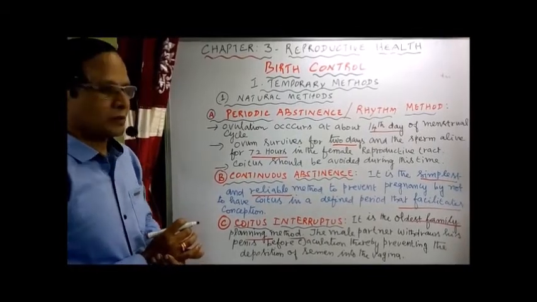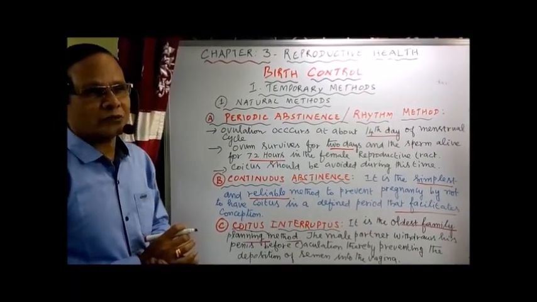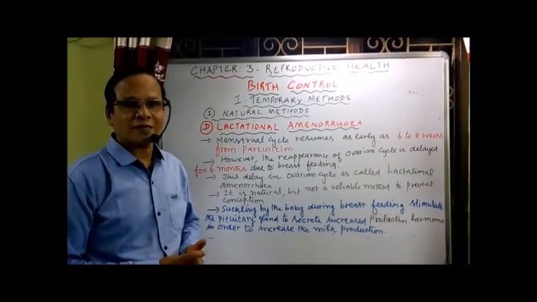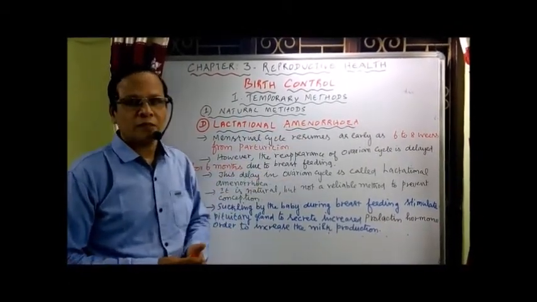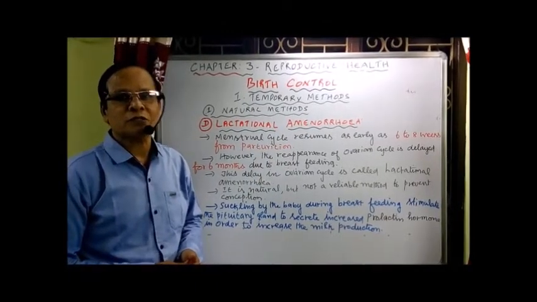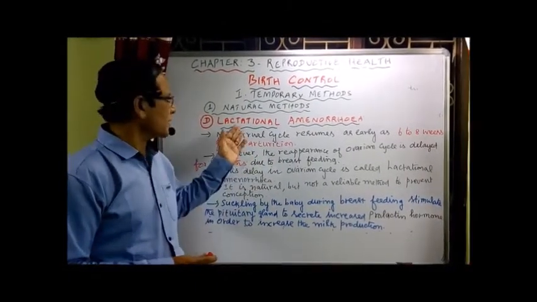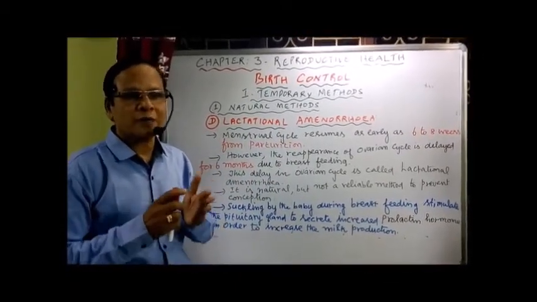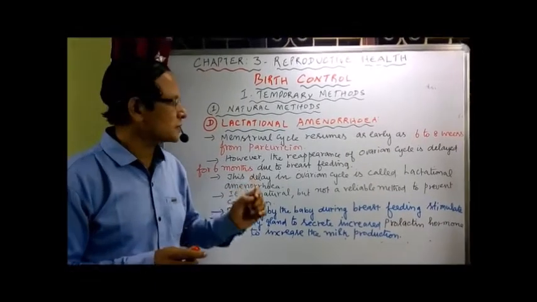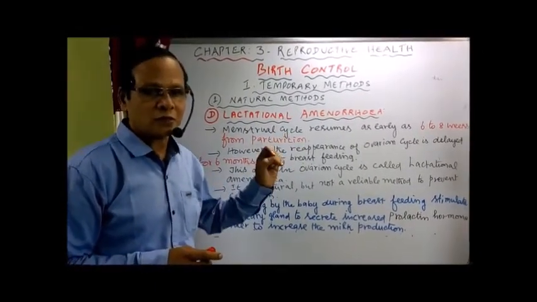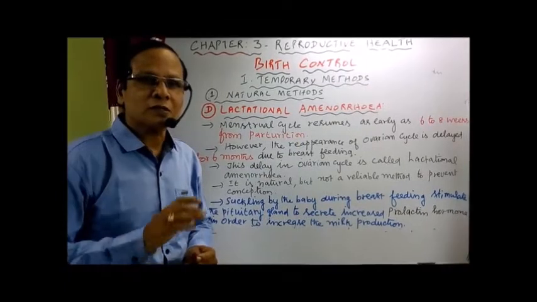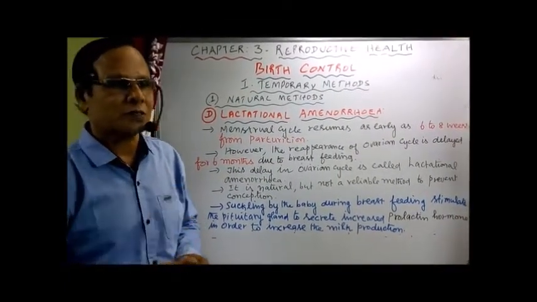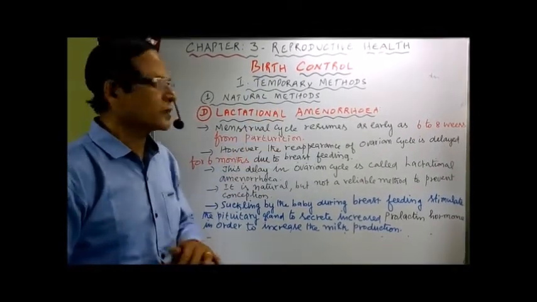And the fourth method, the last method under the natural methods, is lactational amenorrhea. Amenorrhea means absence of the menstrual cycle. Why is it called lactational amenorrhea? Due to breastfeeding. Because of lactation, milk secretion arrests the menstrual cycle, so that there is no periodic release of the ovum or egg, thereby preventing conception. That's why it's called lactational amenorrhea.